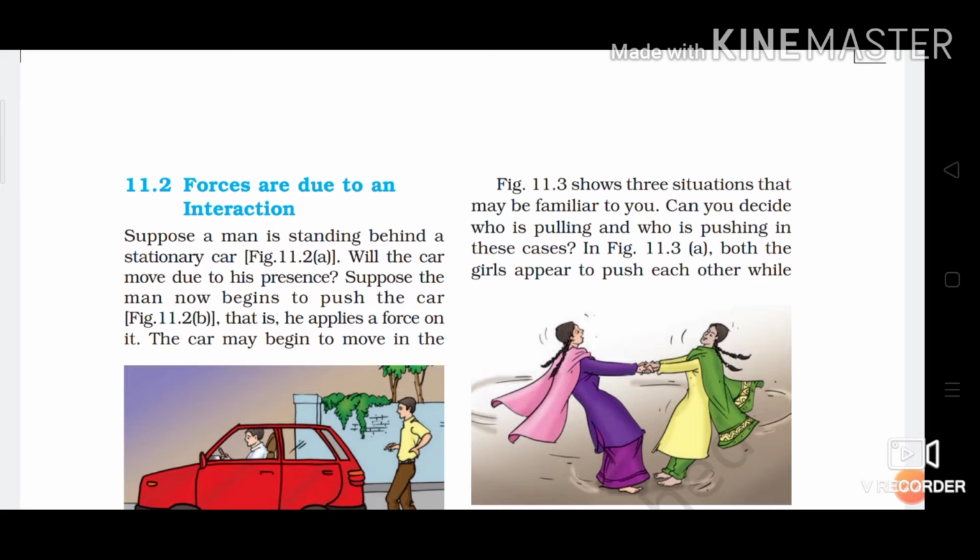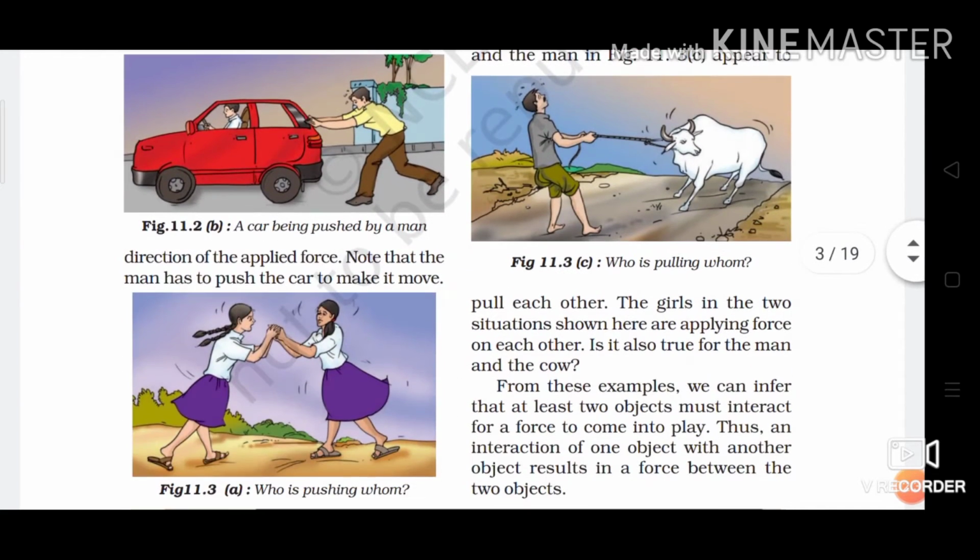Can you decide who is pulling and who is pushing? See the first diagram. They both are pushing each other. They are both trying to keep the opposite person away from themselves.